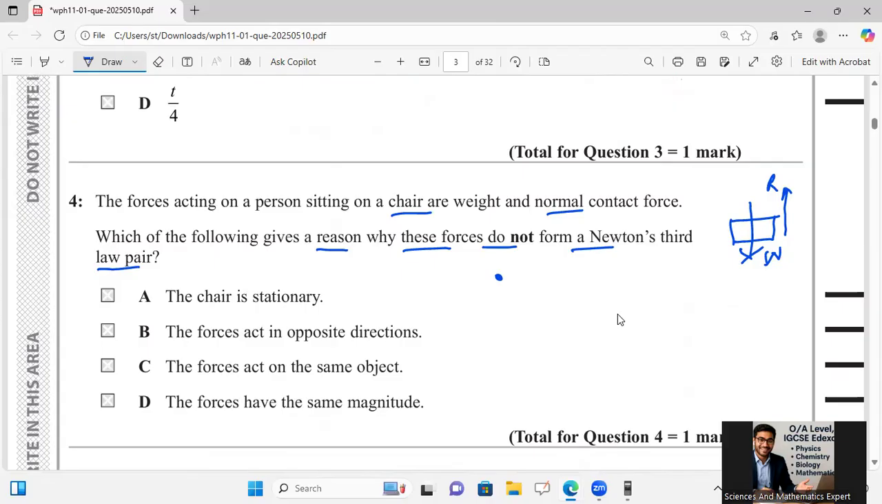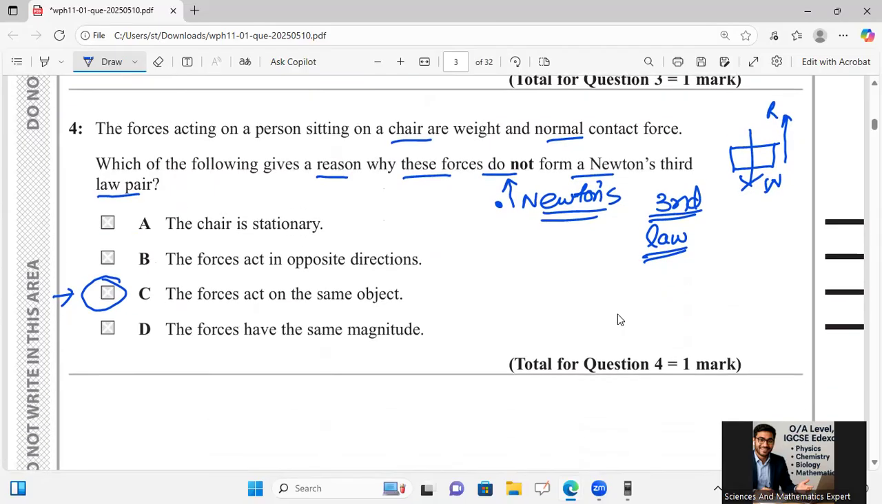So the condition is that when Newton's third law is taken, action and reaction are equal in magnitude and opposite in direction, and they should act on different objects. Chair is stationary, no way. Forces in opposite direction, no way. The forces act on the same object. So this condition rejects the Newton's third law pair. So I will say here, Newton's third law states that action and reaction are equal in magnitude, opposite in direction, and should happen on two different objects.